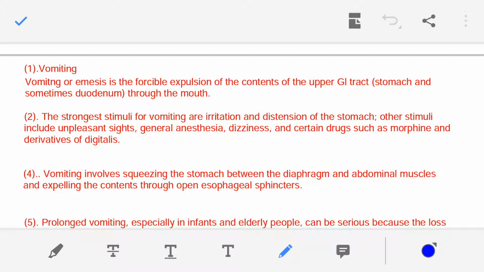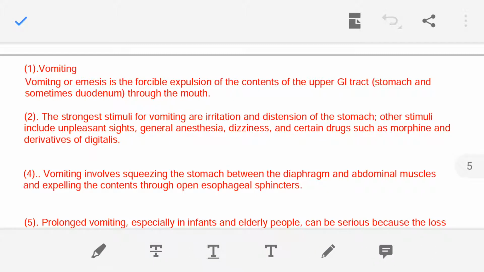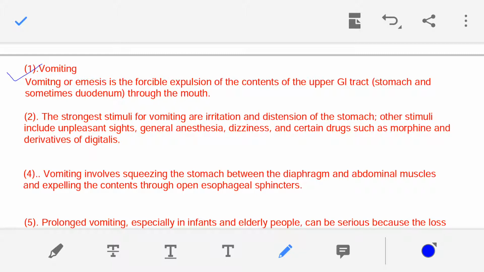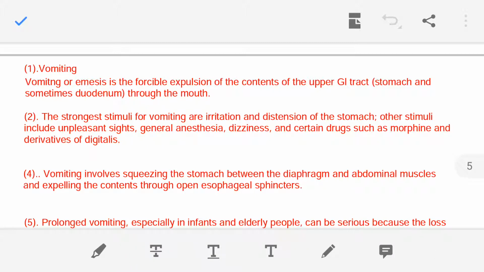I welcome you to the presentation lecture on vomiting. Now, the other name for vomiting is also known as emesis. Now, in our life, why do we sometimes suffer from vomiting? What is the reason? What are the causes? What is the definition of vomiting?